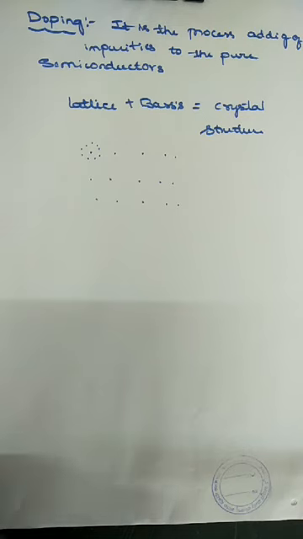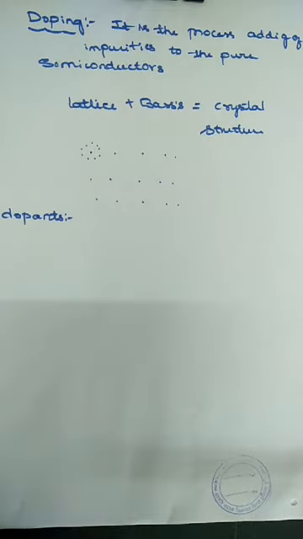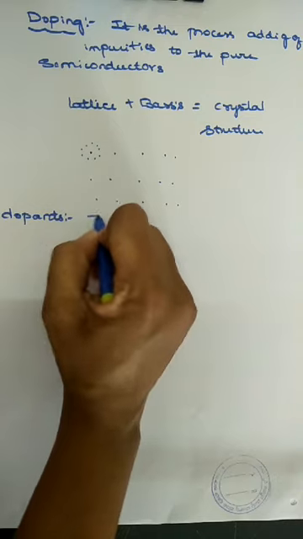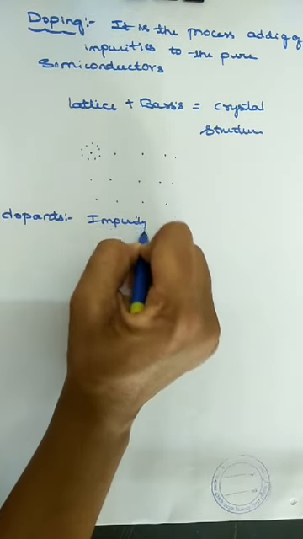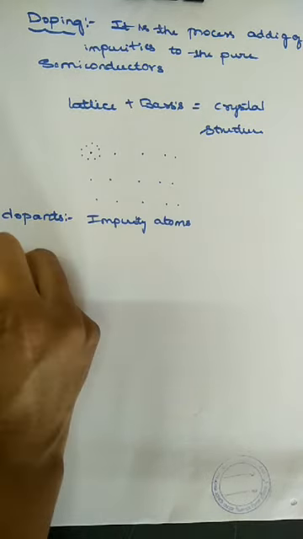Okay. So the next concept here is dopants. Dopants are impurity atoms doped by the process of doping. So these are impurity atoms doped by doping, that is the phenomenon. What is the doping phenomenon? Already we know it is the process of adding impurities to the pure semiconductor. So the next concept is donors.